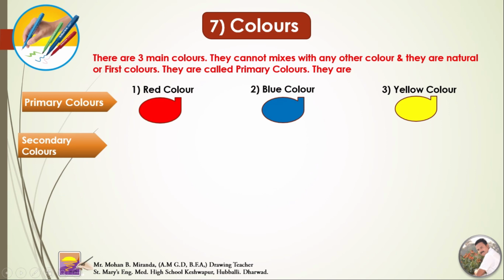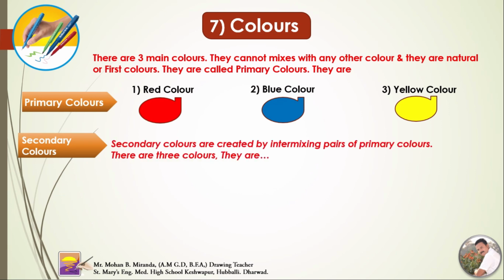Secondary colors. Secondary colors are created by intermixing pairs of primary colors. There are 3 colors. Red and yellow are primary colors; if you mix them together, you get the orange color.